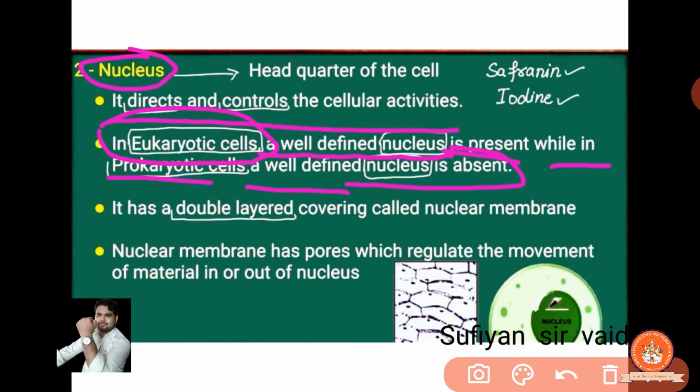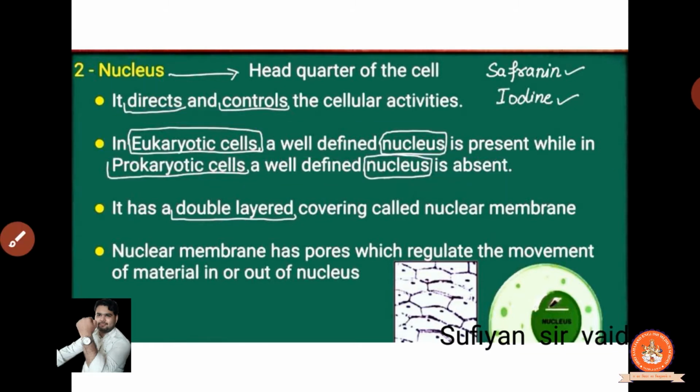So there are two types of cells, one is eukaryotic and another is prokaryotic. That we will study in our next slide. In the eukaryotic cell, the nucleus is well defined. You can observe it, yes, this is the nucleus. Clear? But in the prokaryotic cell, the well-defined nucleus is absent. The nucleus is everywhere, it will be present in every cell, but somewhere it will be well defined and somewhere not, it will be seen clearly in some and not clearly in others.